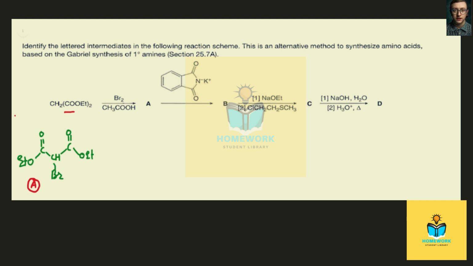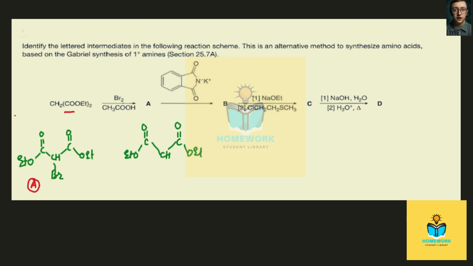So B compound must be, at one side we have EtO, which is directly attached to carbonyl group, and then it is attached to CH, and then again it is attached to carbonyl group, and so ethyl ester, OEt must be here.